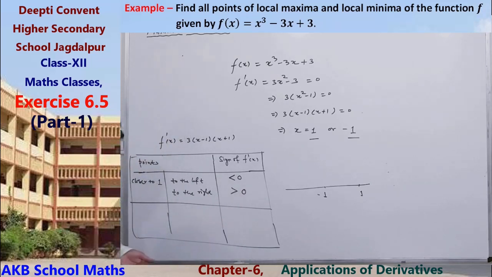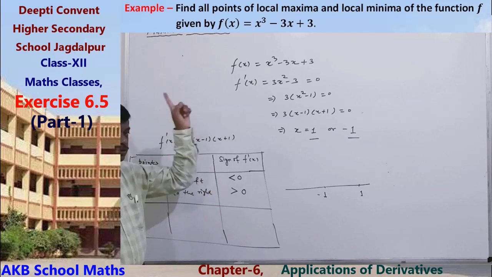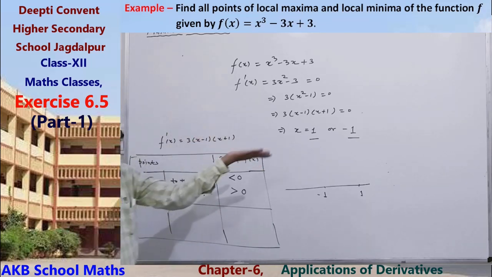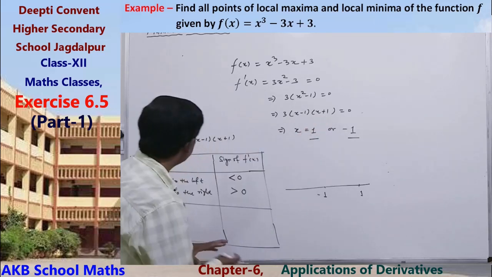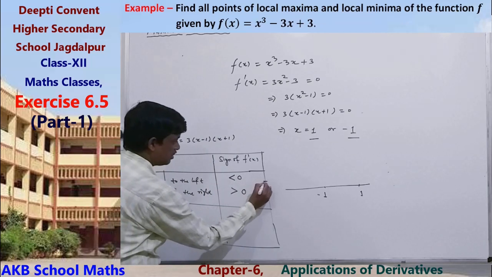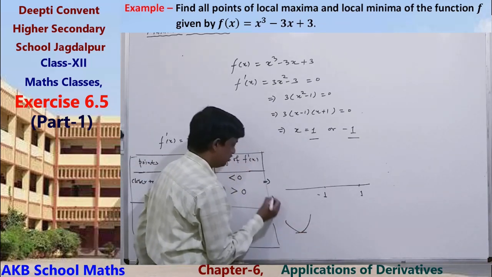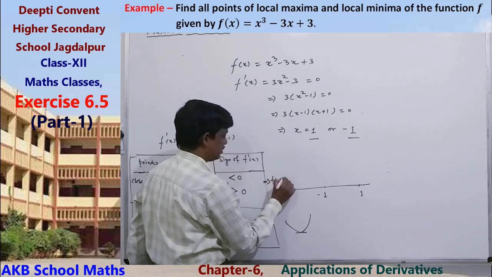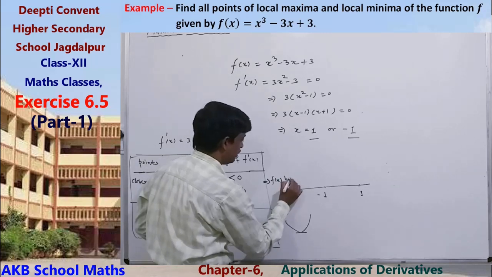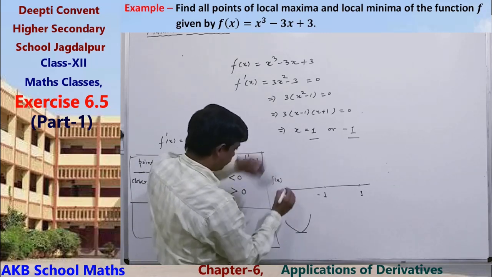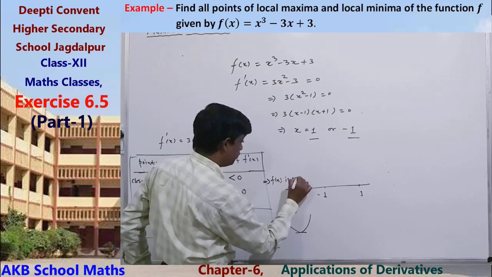That is, the sign changes from negative to positive, which means a minimum value, so f(x) has a minimum at 1.